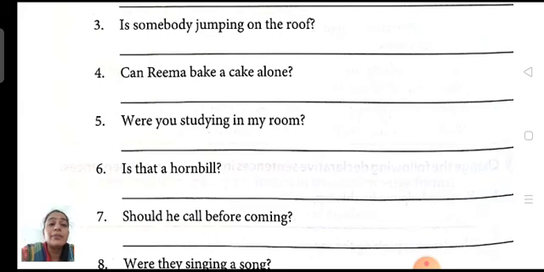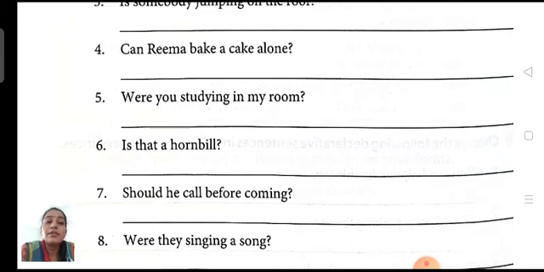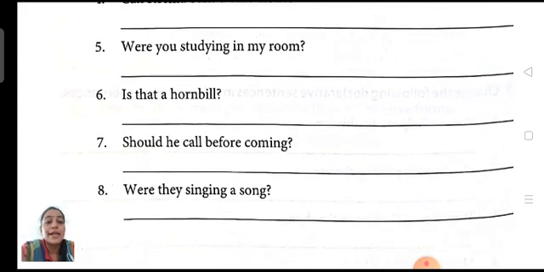Were you studying in my room? So the answer is, you were studying in my room. Full stop. Is that a hornbill? Question mark, and the answer is, that is a hornbill. Full stop. Should he call before coming? Question mark. So the answer is, he should call before coming. Full stop. Were they singing a song? Question mark, and the answer is, they were singing a song. Full stop.